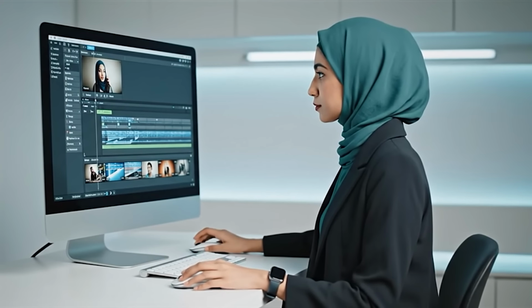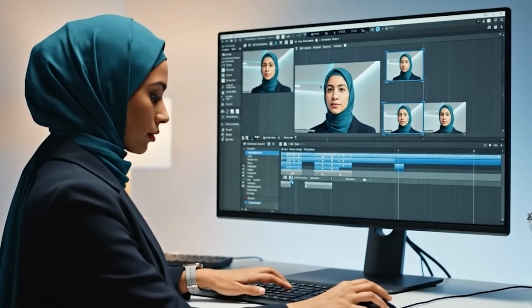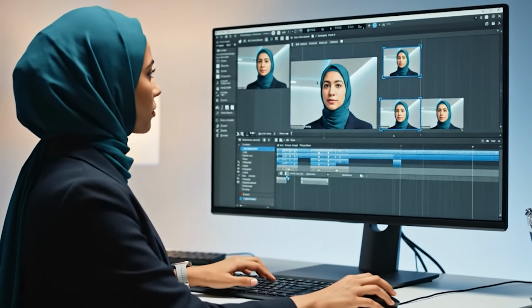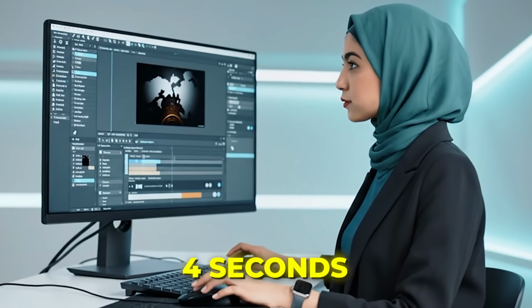Removing something from a video? A random person walking through the background, a logo on someone's shirt, a coffee cup that ruins the whole frame. That means frame-by-frame cleanup or expensive plugins, and combining footage from different videos, taking a person from one clip and placing them into a completely different scene. That's not editing anymore. That's VFX. Different skills, different tools, different budget. What takes 4 hours in After Effects is about to take you 4 seconds.